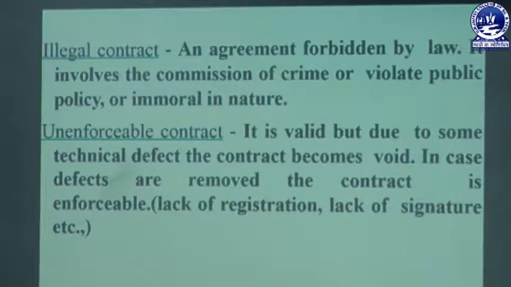The next one is the unenforceable contract. It is valid, but due to some technical defect the contract cannot be enforced, and if the defects are removed, the contract becomes enforceable.